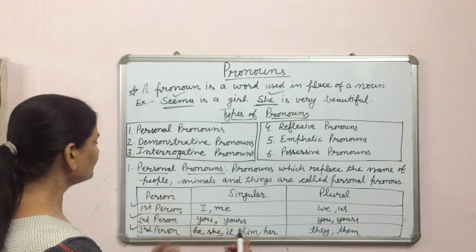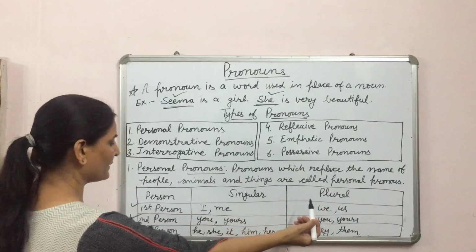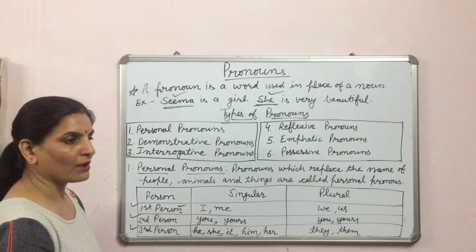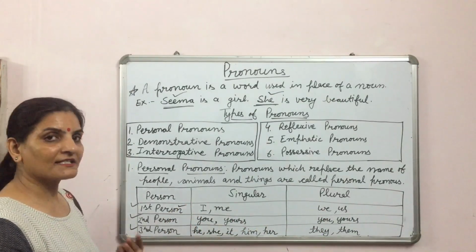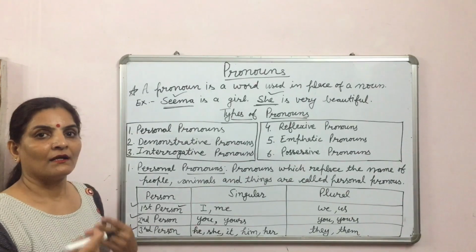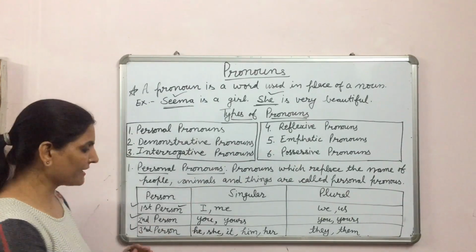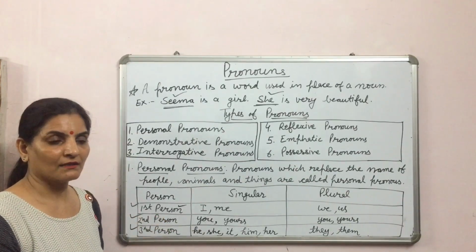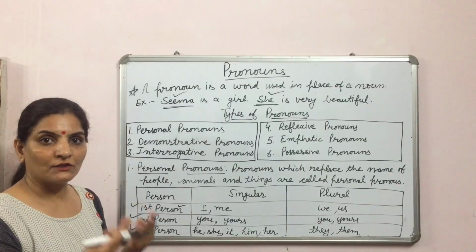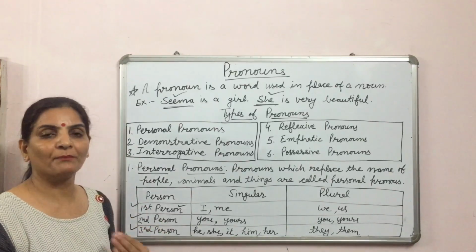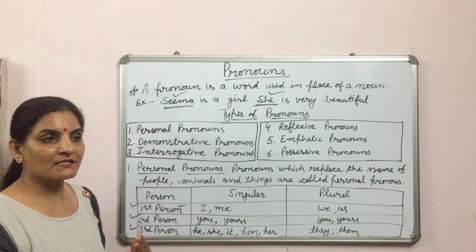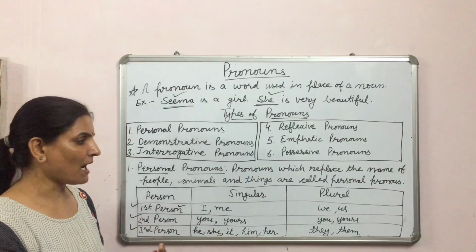Let us see here, singular and plural. First person is the person speaking. Second person is the person spoken to, and third person is the person or things spoken about.